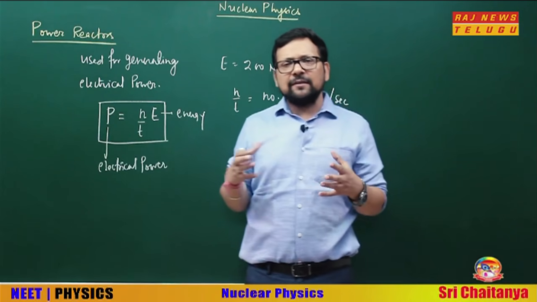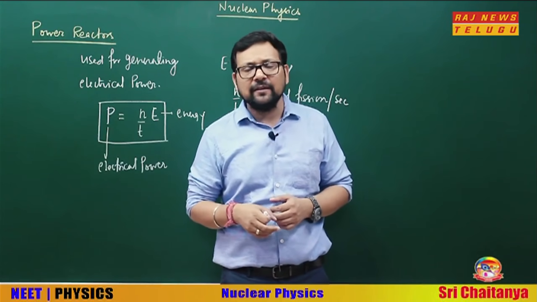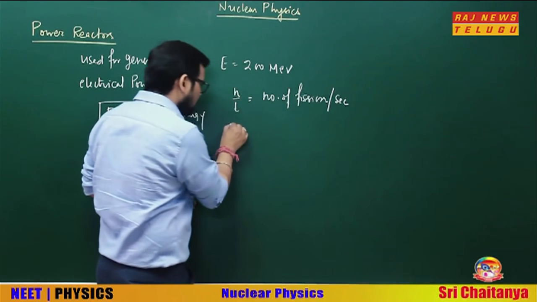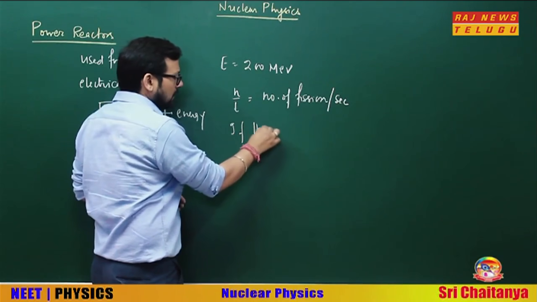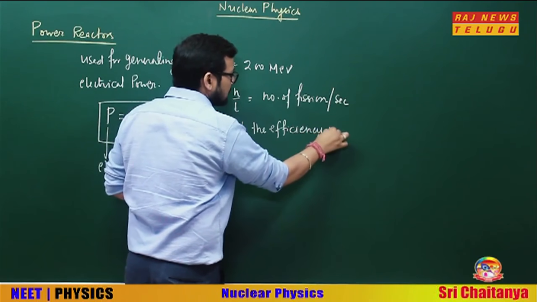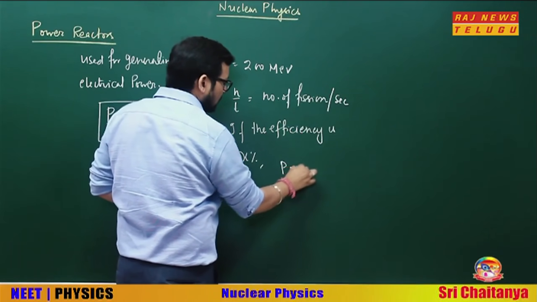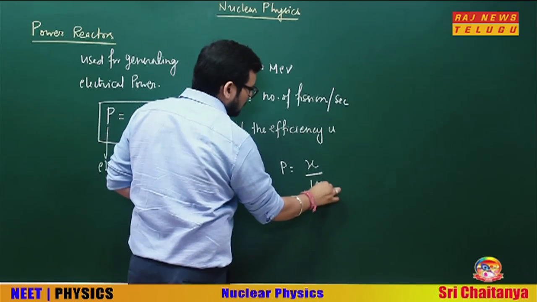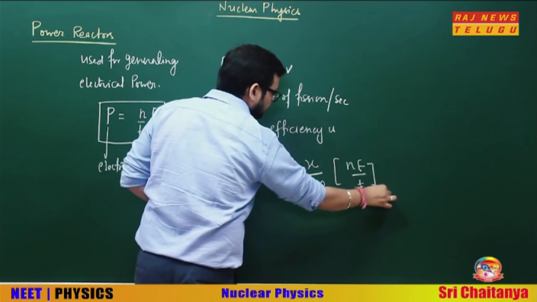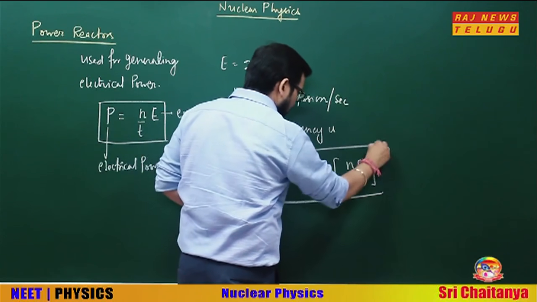But as we all know, 100% efficiency is not possible, not in general anywhere. So if the percentage efficiency is given, like suppose the efficiency is X%, then the power would be X by 100 times the formula N E by T. So this is the power formula that we will be using in a power reactor.